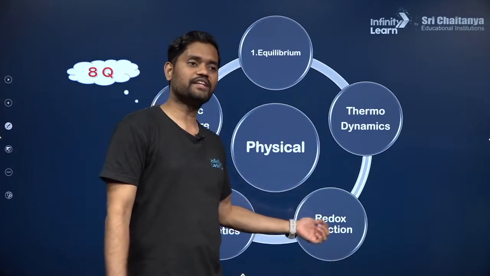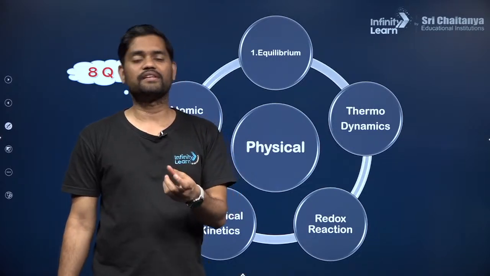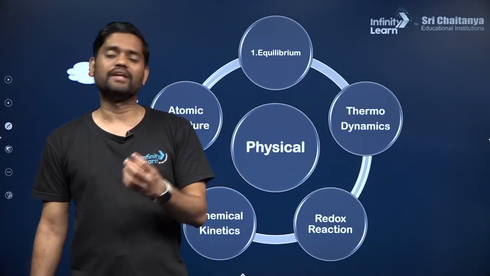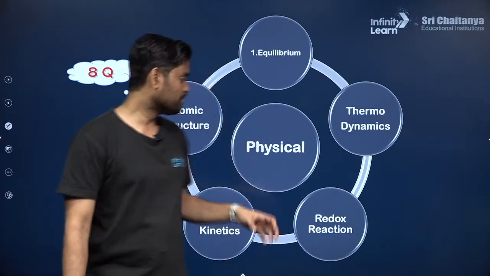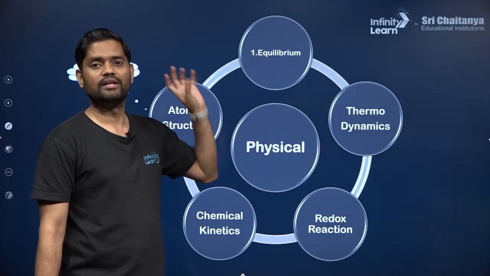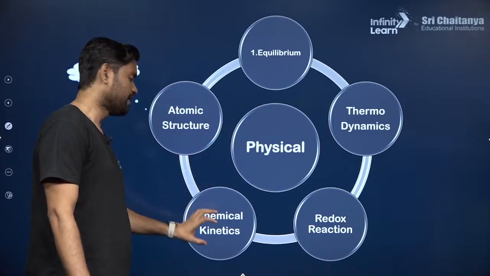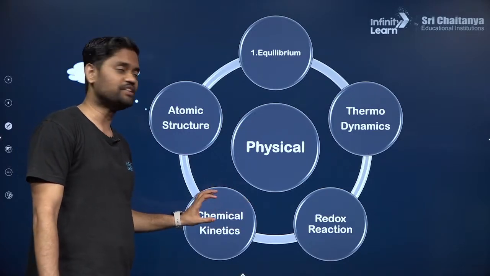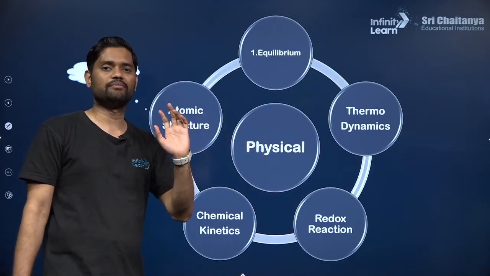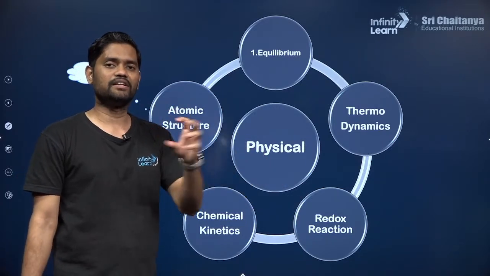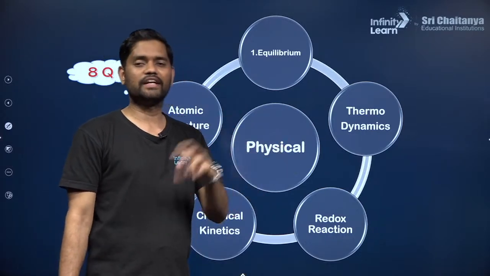Coming to redox reaction, as I said, some aspects of electrochemistry are taken, not the entire electrochemistry. So you can consider a couple of questions from electrochemistry as well. These are related chapters, guys. Atomic structure is nowhere related, an independent chapter. Chemical kinetics is nowhere related, an independent chapter. But thermodynamics, redox reaction, and some basic concepts of chemistry are related. Basically, some basic concepts of chemistry is for the entire physical chemistry, and it can be used in inorganic and organic as well.